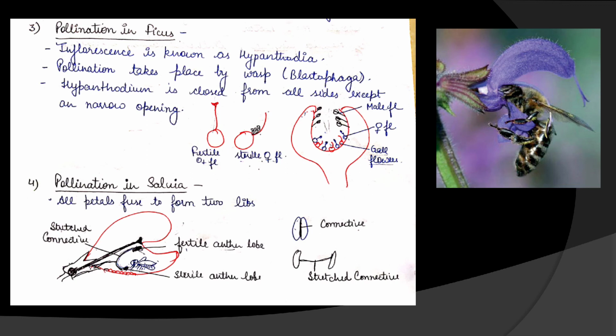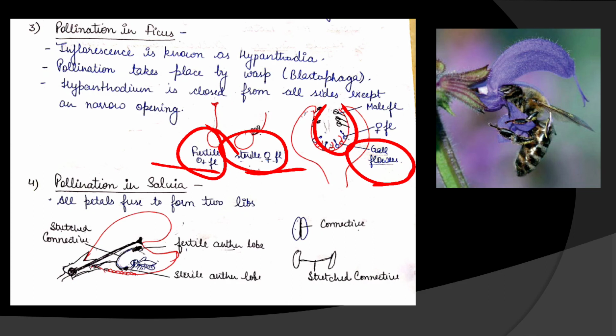Before that, you know, these Hypanthodia contain two types of female flower, fertile flower and sterile. Inside this there are two types of flower, fertile female flower and sterile female flower. Sterile female flowers are also called gall flowers, and at the top there are male flowers.